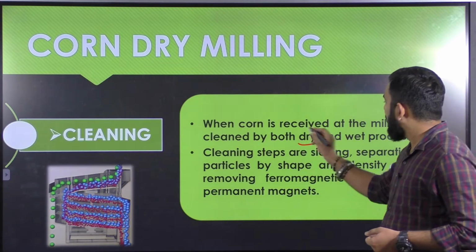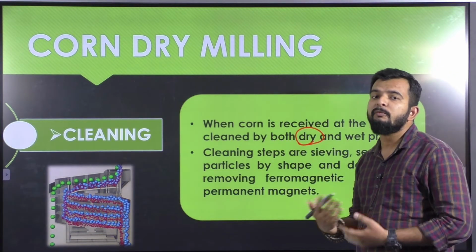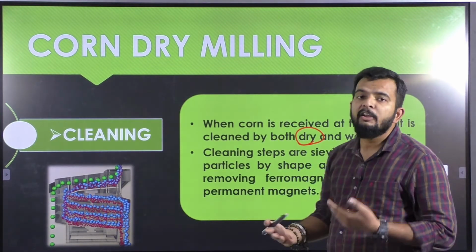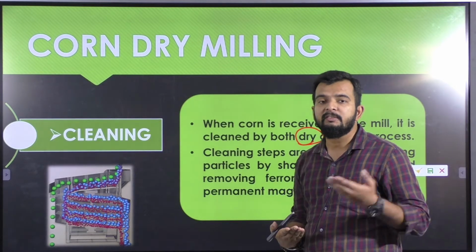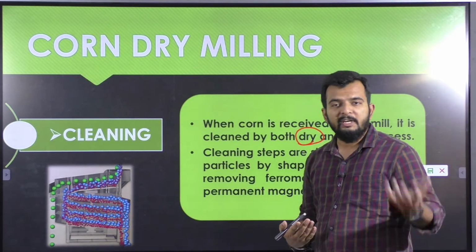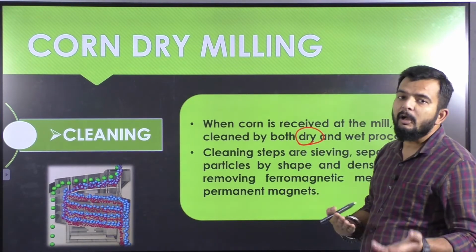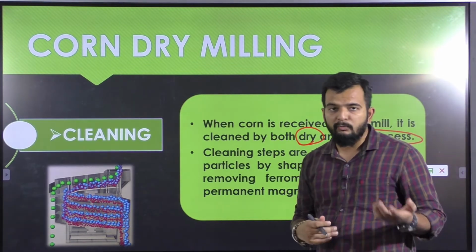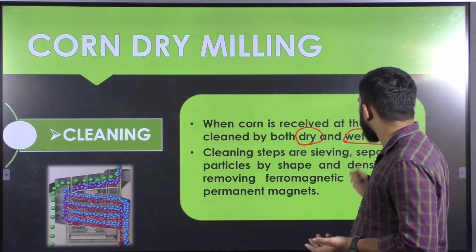That is by drying, dry air, that is without adding moisture to it or without washing it with water. First it is cleaned so as to remove any lighter impurities, dust particles, cob stacks, or any haystack that may possibly come into your grains. Then it is also cleaned by the wet process, that is by washing it with water. Then the cleaning steps are sieving.